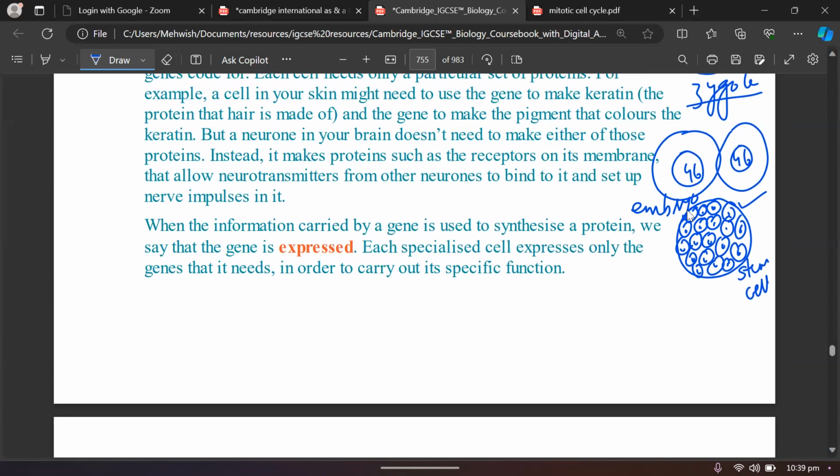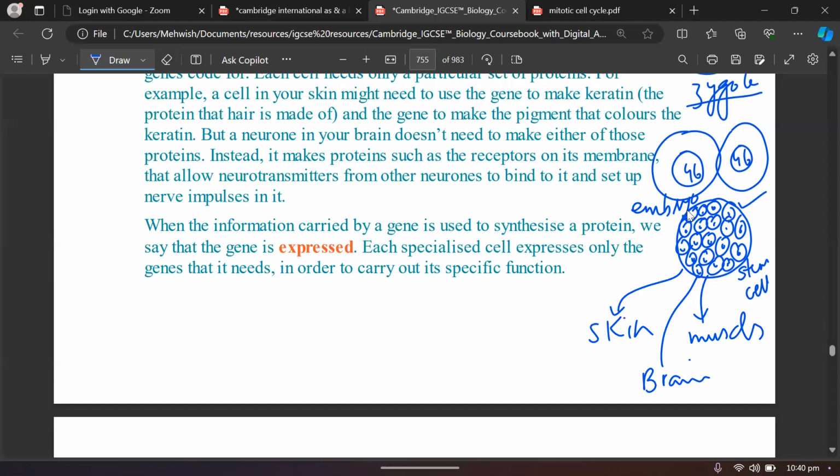So in this embryo, how do some cells make skin, how do some cells make muscles, how do some cells make cardiac muscles, some cells make brain, some cells make stomach, right? This is just because of the expression of the genes. All the cells of our body, whether from the stomach, the pancreas, or any part of our body, have the ability to express certain genes, and there are some genes that are not expressed, and they are called the genes that are switched off.